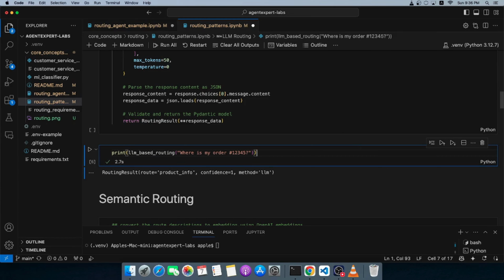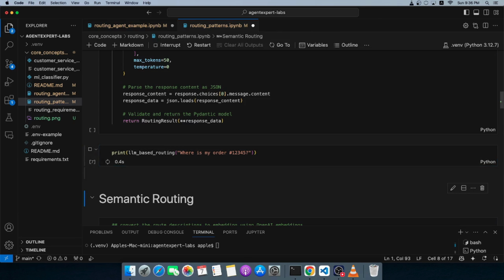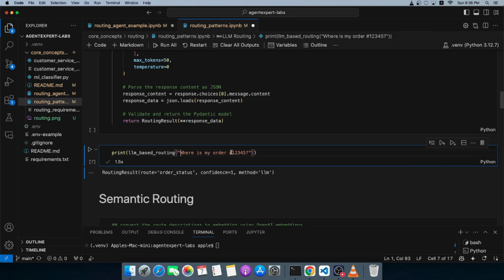Okay, I'm going to also ask it one more query. Where is my order 1, 2, 3, 4, 5? Let's see what the intent is. Order status, great. I'm going to ask it maybe, how do I track my order?